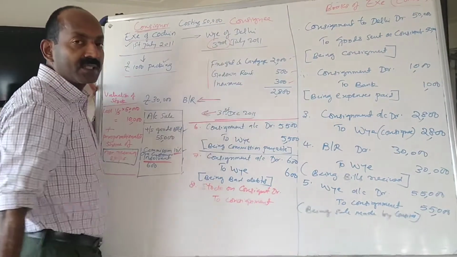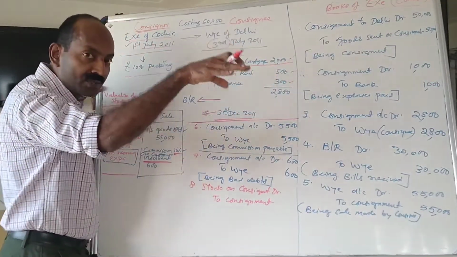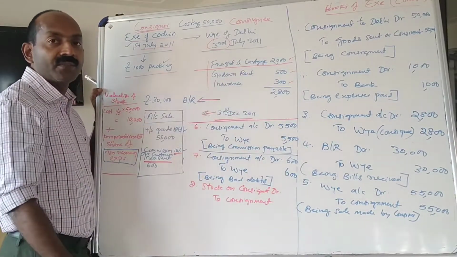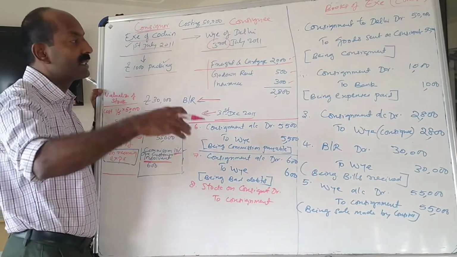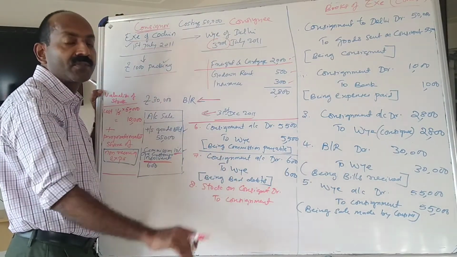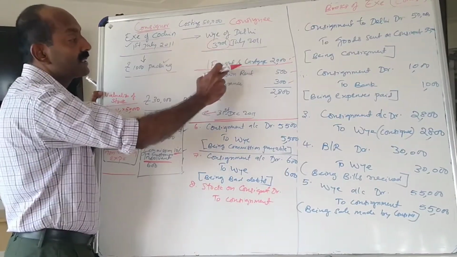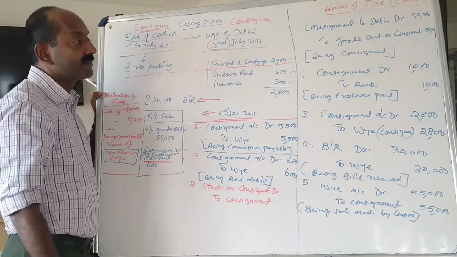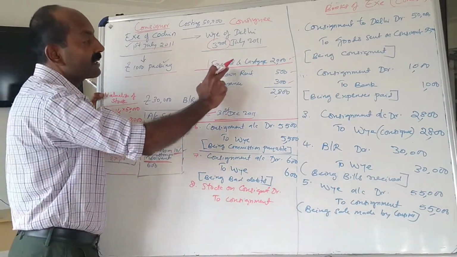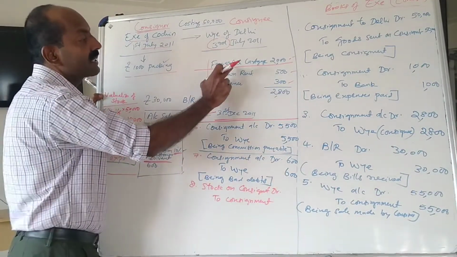Then, what all expenses of the consignee will be included? Only those expenses which are incurred in bringing goods to the godown of the consignee. Freight and cartage. Freight is whatever charges are paid for bringing the goods to the godown. Cartage means bringing the goods. Freight and cartage are incurred for bringing the goods, so up to the godown, these expenses are incurred.